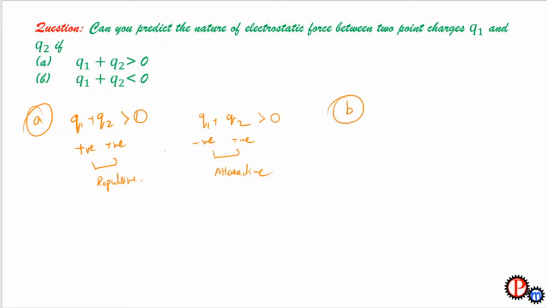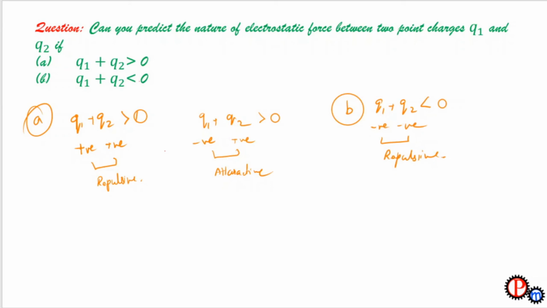For case B, we have q1 plus q2 less than 0. This is possible if both of the charges are negative, and then the force between them would be repulsive.